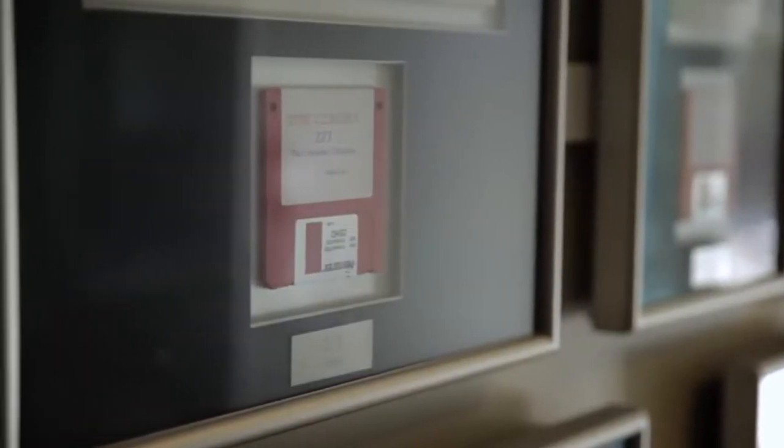One of the most notable ones here is ZZT. This was Tim Sweeney's. Tim actually drew this map out and then wrote this game himself. Kind of the first thing that I know that Tim built.